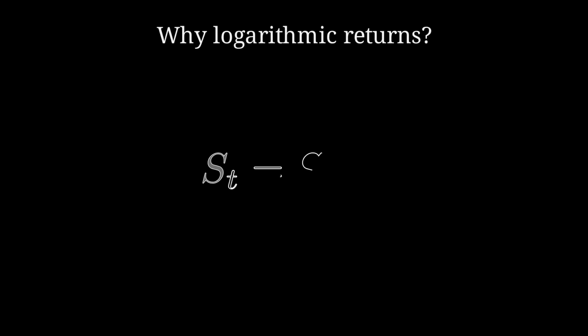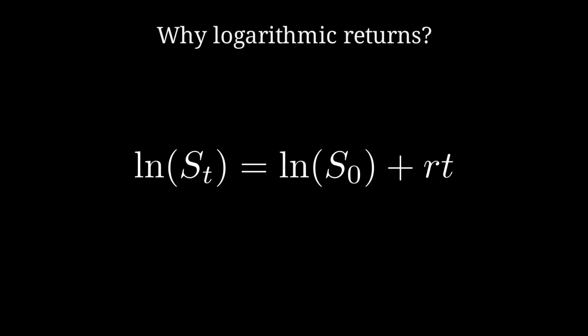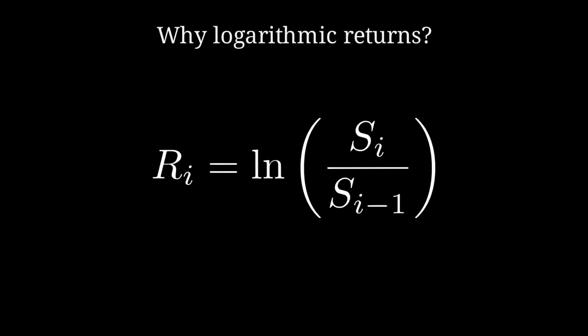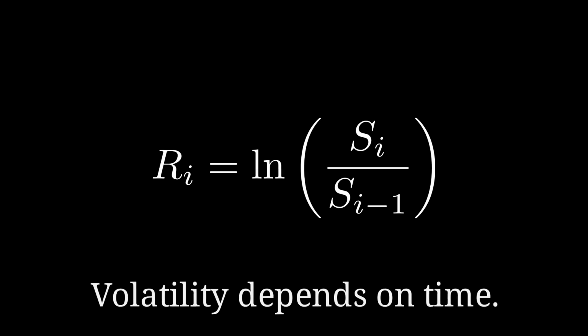That's wrong. To fix this, we assume stock prices grow continuously via an exponential model. Taking the natural log gives us logarithmic returns. Because log returns are additive, two opposite moves cancel out perfectly to 0, making logarithmic returns the standard for financial modeling. Notice that volatility inherently depends on time.